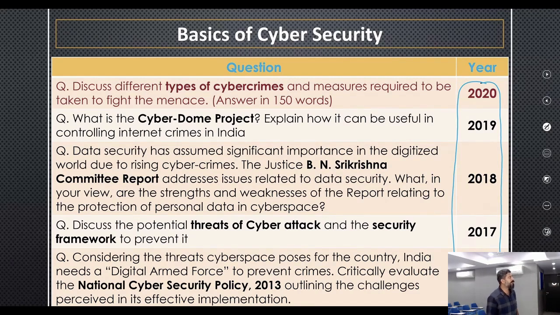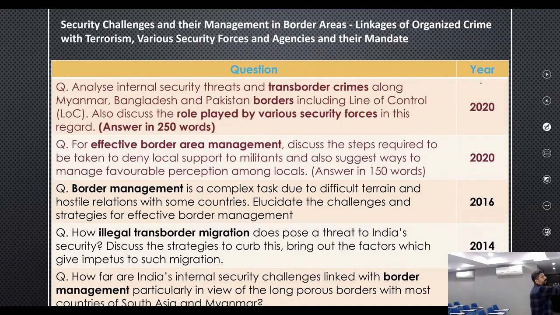Then let's look at the next part, which is related to border management or border-related issues. In this, we need to prepare the challenges that India faces along all the borders, be it the Myanmar border, the Nepal border or the Pakistan border. So if you prepare this well, then again, you need to focus on the mandate of various agencies that are handling these border situations in India along all these borders, which are vulnerable to India's internal security.